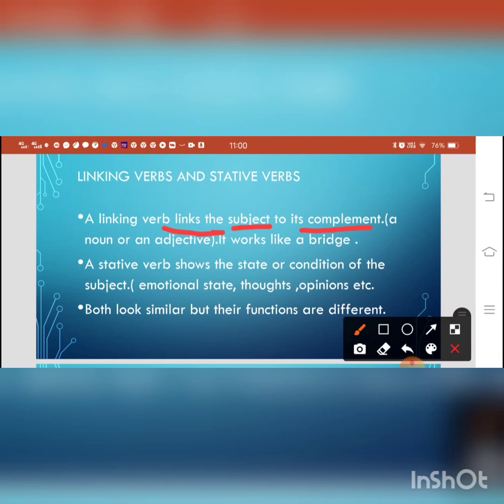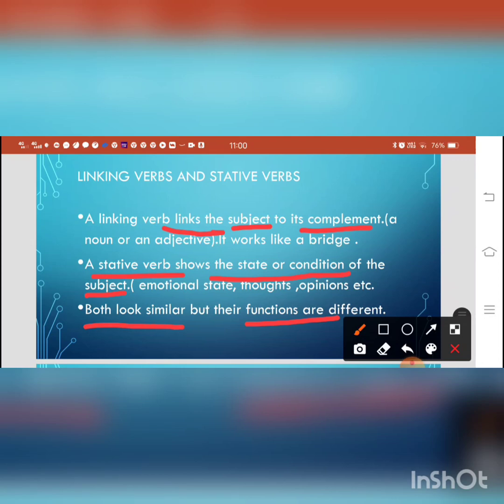Now the next important is a stative verb. What is the difference between a linking verb and a stative verb? Listen to me very carefully and look at the video. It shows the state or condition of the subject. I discussed earlier what kind of condition, what kind of status, emotional state, thoughts, opinions of the subject. Both look similar, but their functions are different.